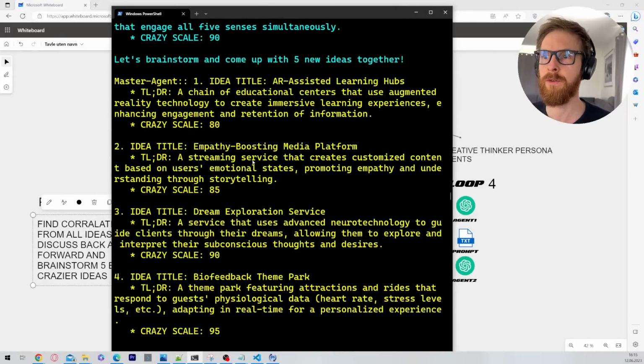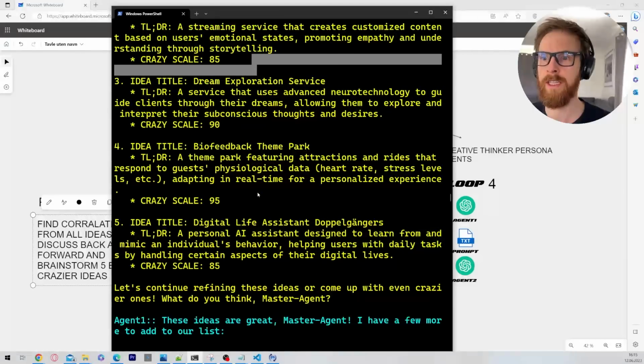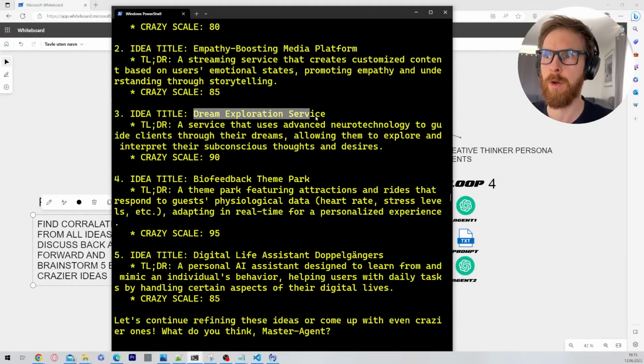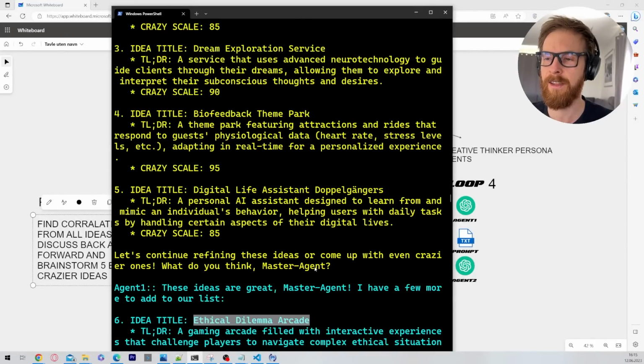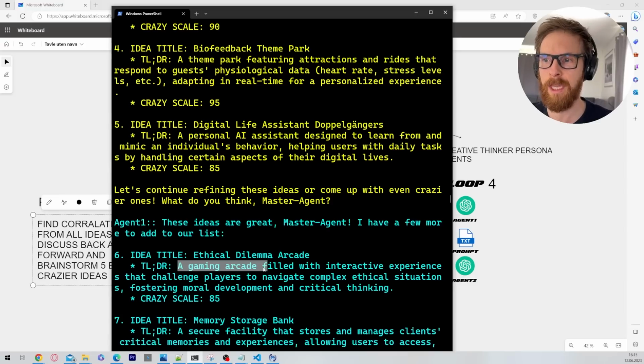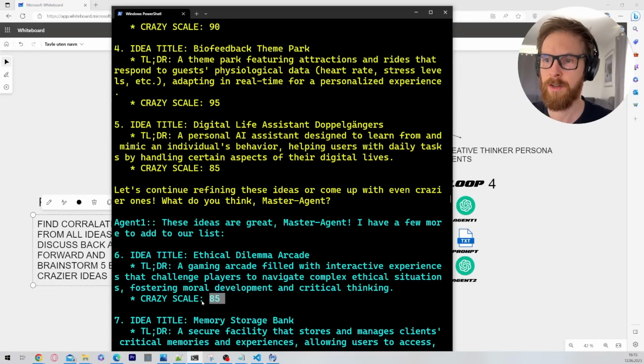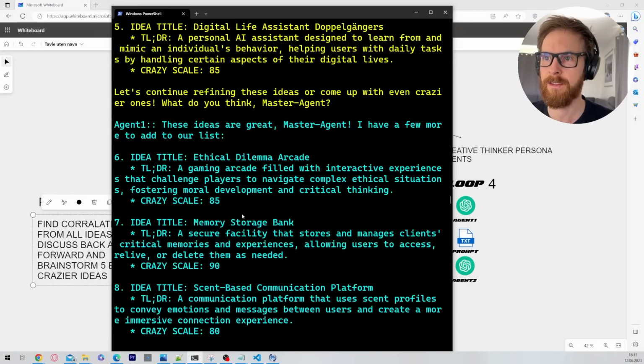And here you can see they created 5 new ideas from the back of those ideas. So we have a dream exploration service, biofeedback theme park, digital life assistant doppelgangers, ethical dilemma arcade. This was one of my favorites. A gaming arcade filled with interactive experiences that challenge players to navigate complex ethical situations. Crazy scale 85. I think that's kind of even crazier, but anyway, that's what I want to show.